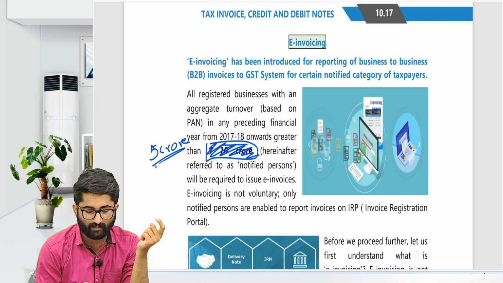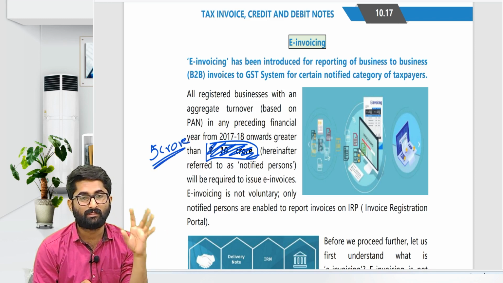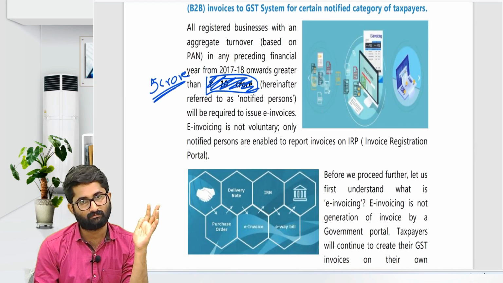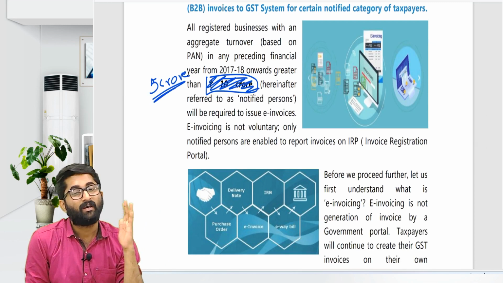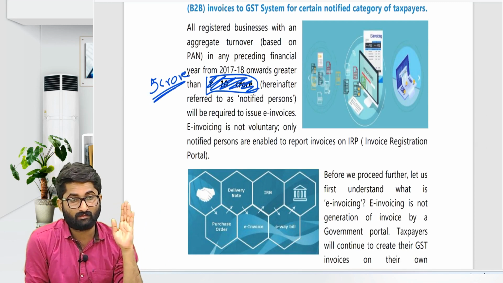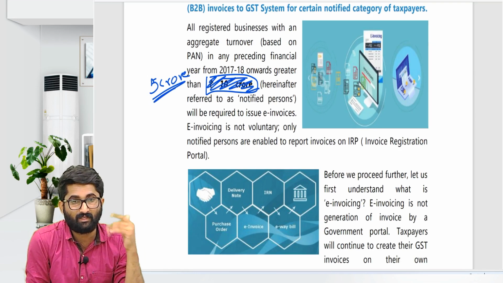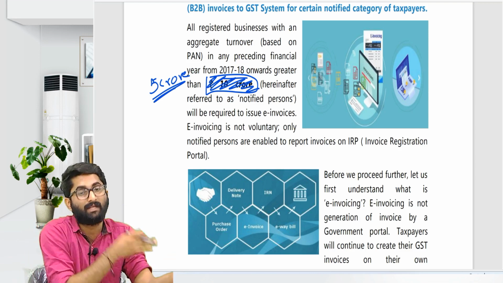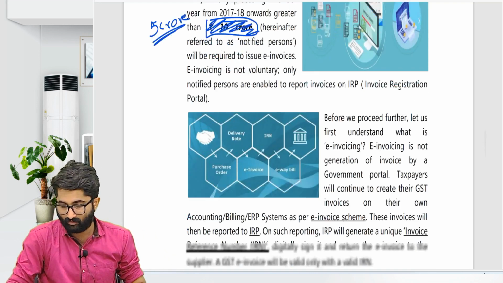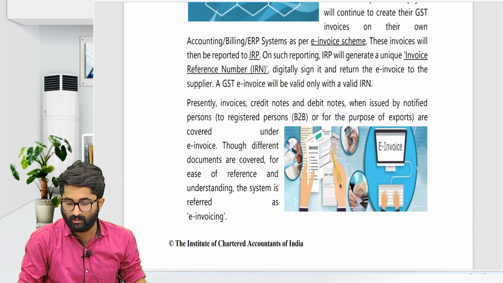Remember, it is 5 crores, not 10 crores. E-invoicing is required if your turnover is more than 5 crores. Earlier it was 500 crores, when it was introduced in 2017-18-19 somewhere. Later gradually, progressively they reduced it and now it is 5 crores.